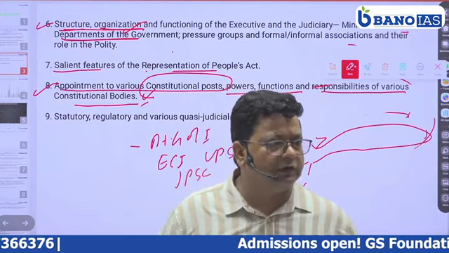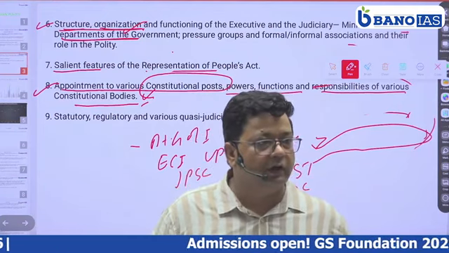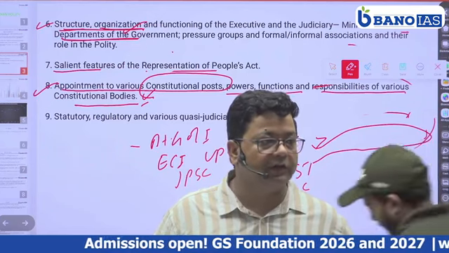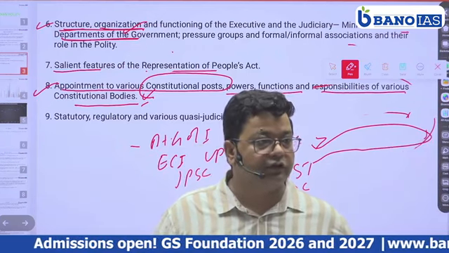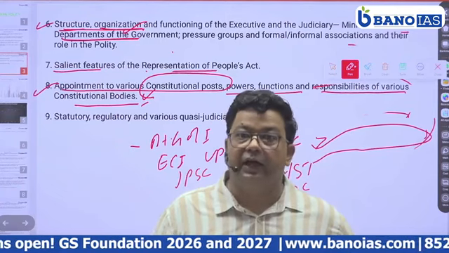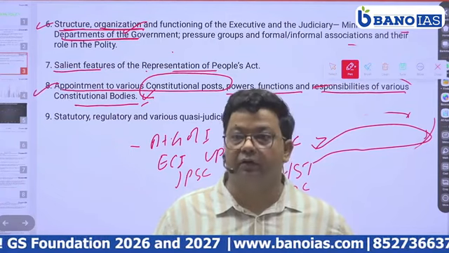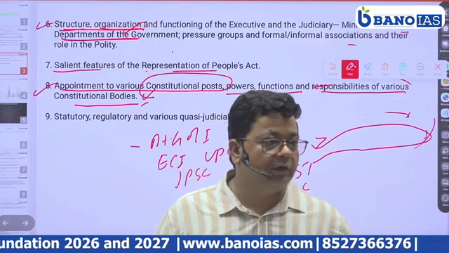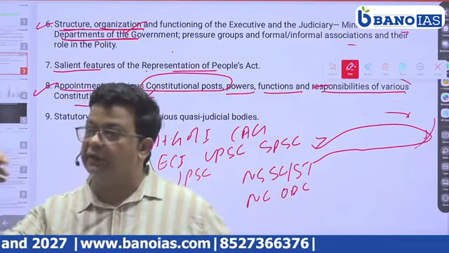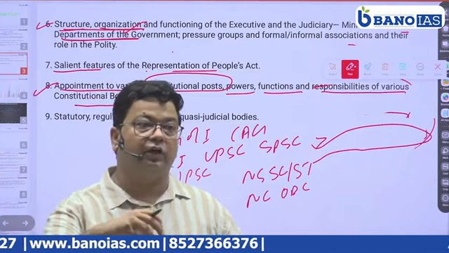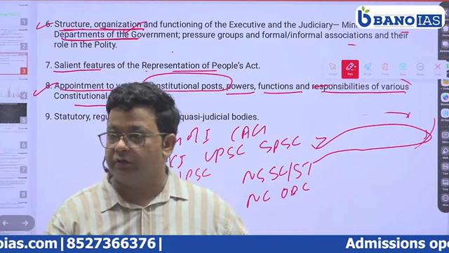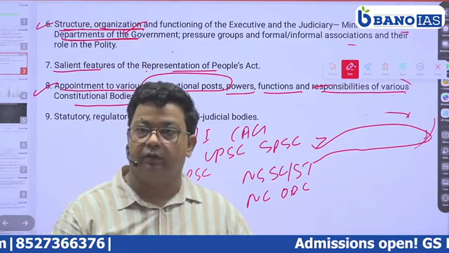The National Commission for Women is not constitutional; it is statutory. Then the Commission for Linguistic Minorities. These are the constitutional bodies, and their functions, whether they have civil authority or civil and criminal jurisdiction, have to be understood, right?